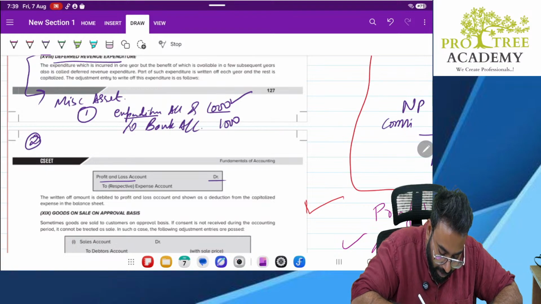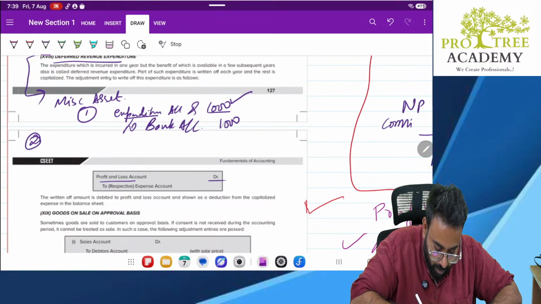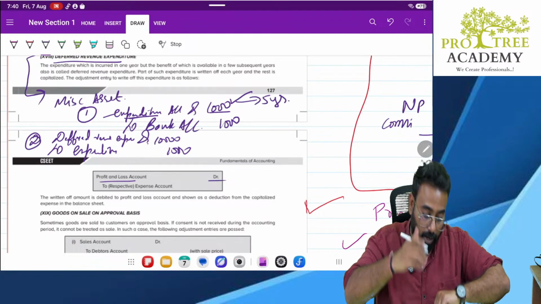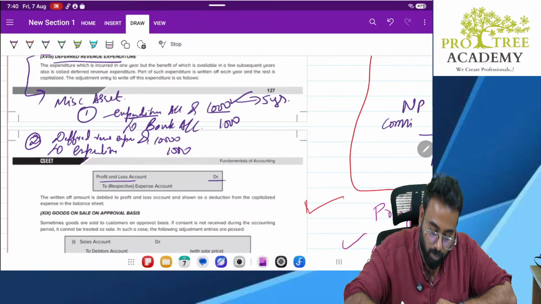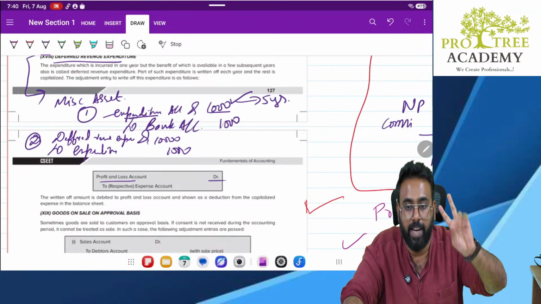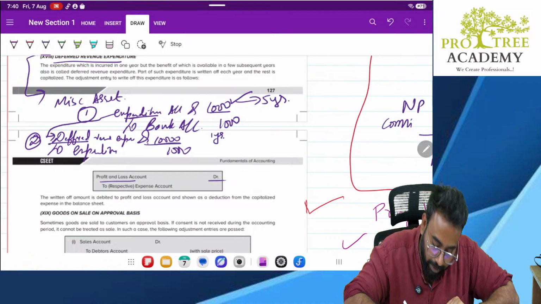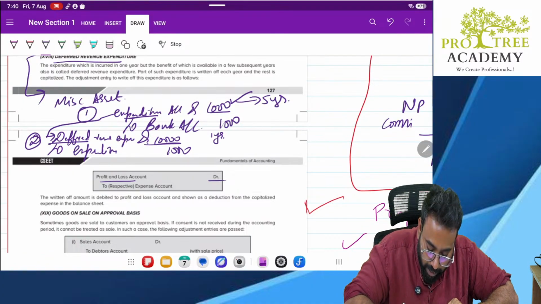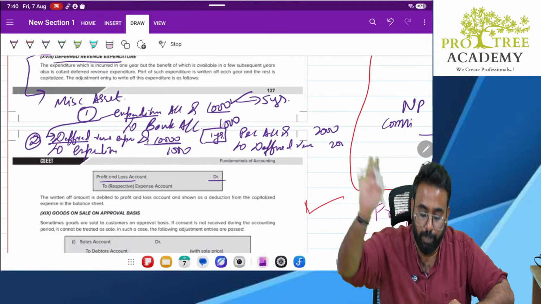What is the journal entry? Deferred revenue expenditure account debit to expenditure account, 10,000, 10,000. Now this account is getting transferred to this account. Once this account has a 10,000 balance, I can use it for 5 years, so 10,000 divided by 5 years means every year I can use 2,000 rupees worth of expenditure. So every year I will pass this to P&L account. P&L account debit to deferred revenue expenditure 2,000. So out of 10,000, 2,000 is transferred to P&L in the first year.